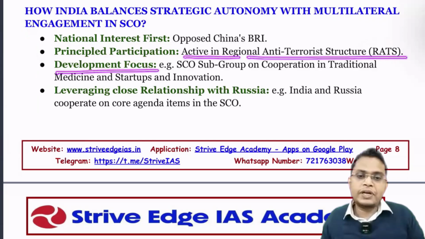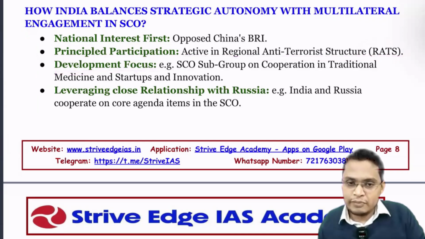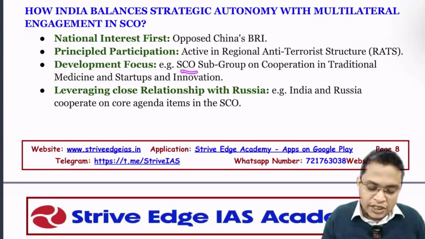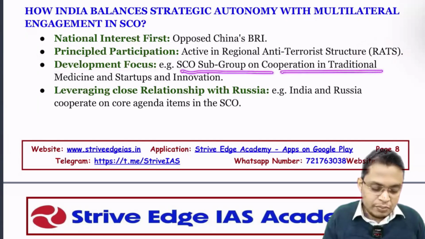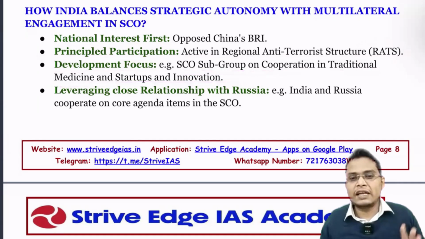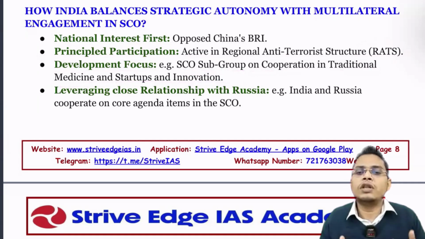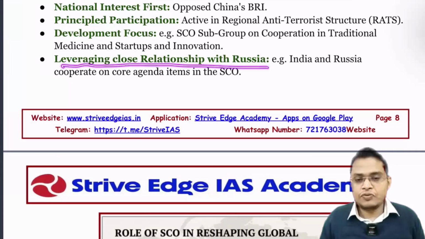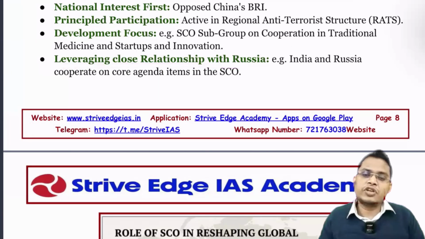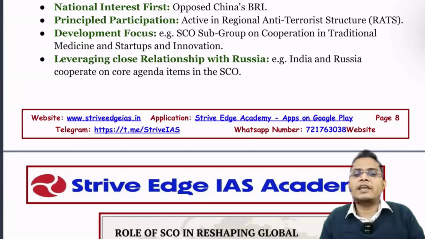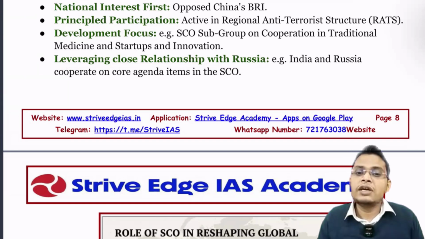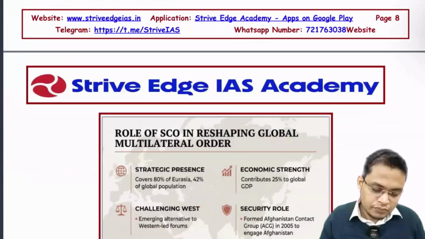So next is developmental focus. We can focus on development and people-to-people contact that can bring about goodwill. For example, SCO subgroups and cooperation in traditional medicine and startups and innovation can help promote the Indian economy, goodwill, and soft power. Next is leveraging our close relationship with Russia. We have a very special relation with Russia, so we can leverage that to prevent any action or initiative by China to gain hegemony in the SCO.